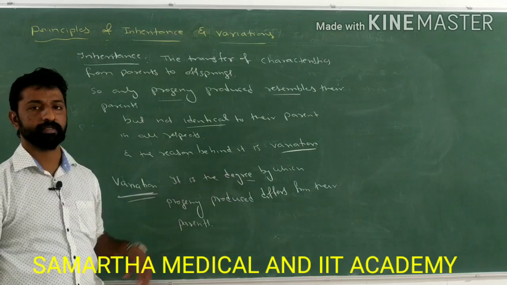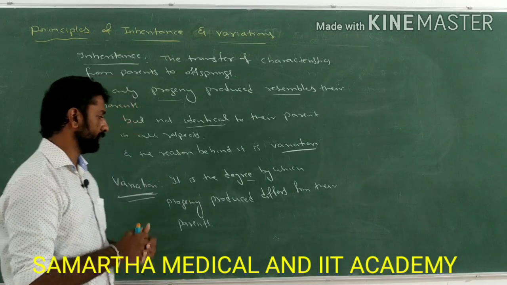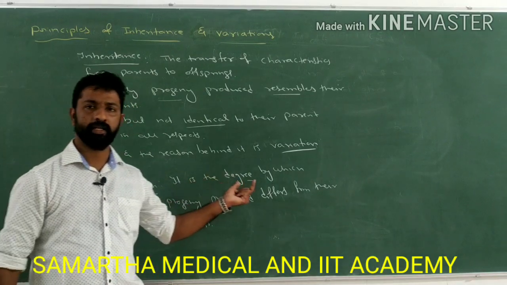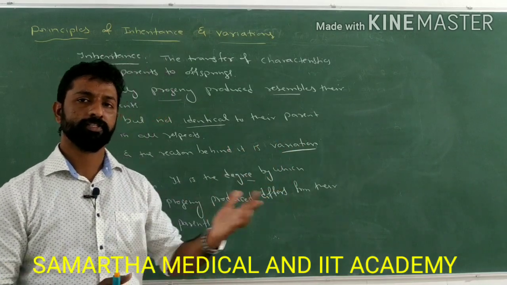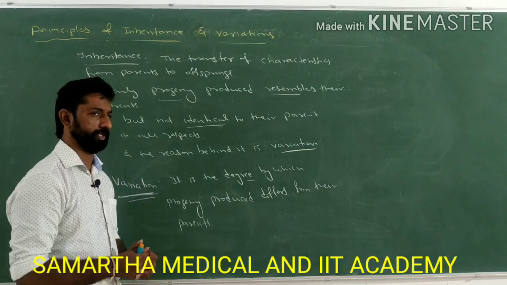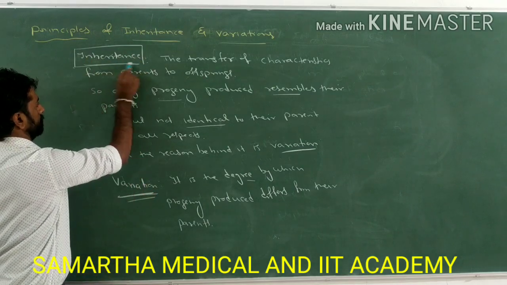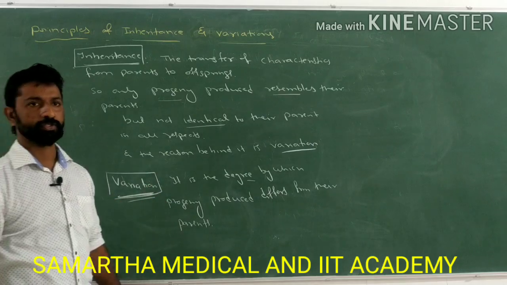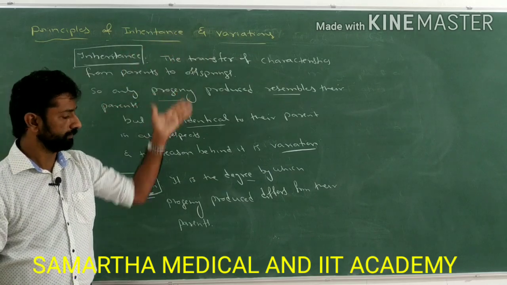Here the difference is in terms of characteristic features of that individual. Okay, so once again I will repeat. Variation means it is the degree by which progeny produced differs from their parents in various characteristics. That is called variation. So remember, these two are very important definitions for the PU as well as NEET: inheritance and variation. So now we got to know what is inheritance and what is variation.